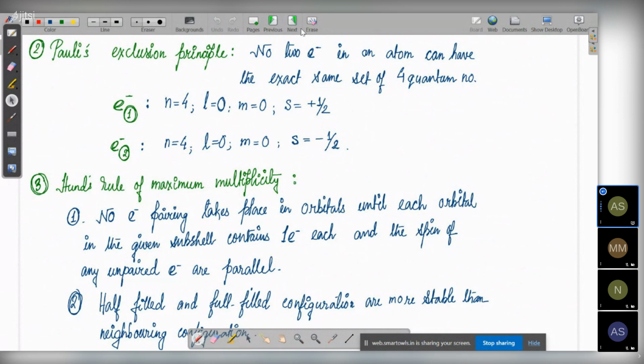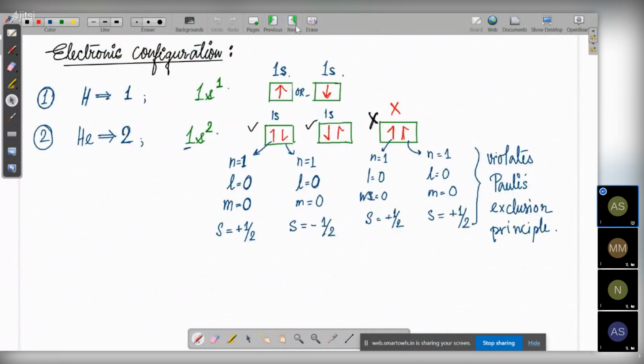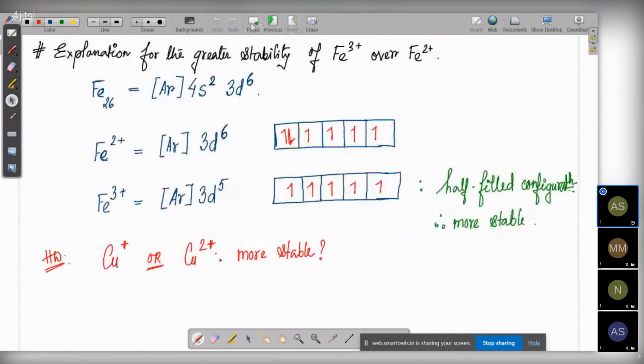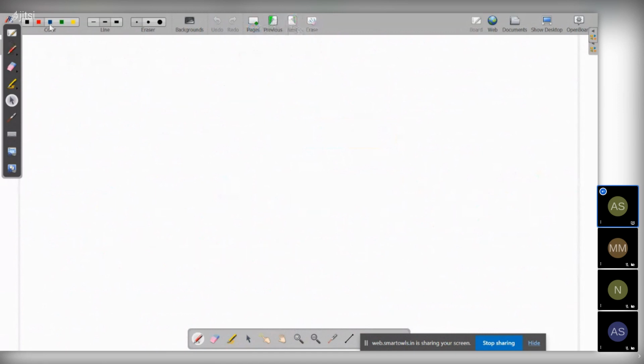If I am to jot down the main important topics that you need to read, the first important thing that you should know is Rutherford.